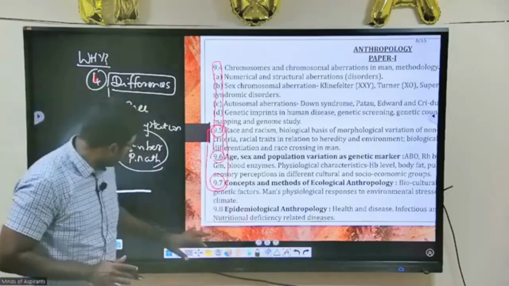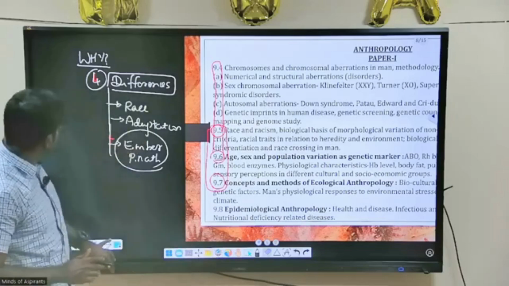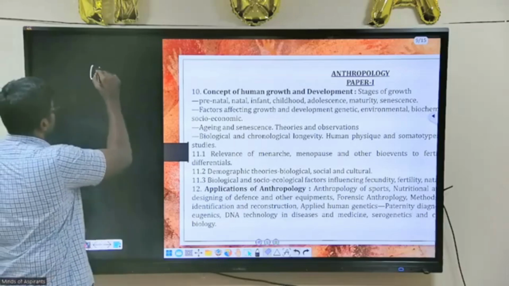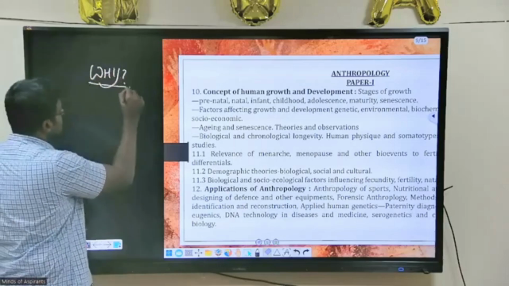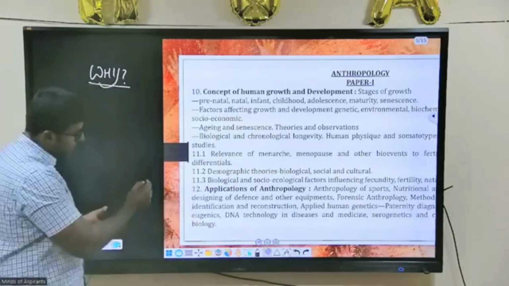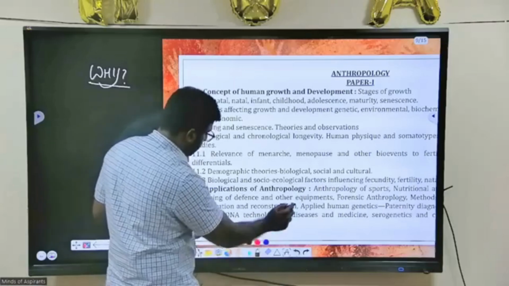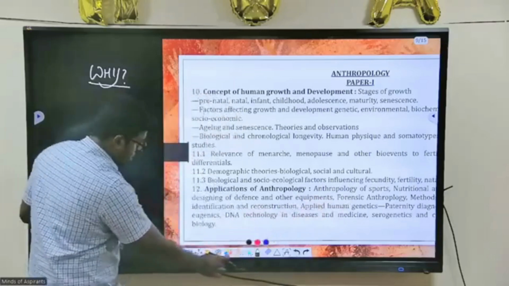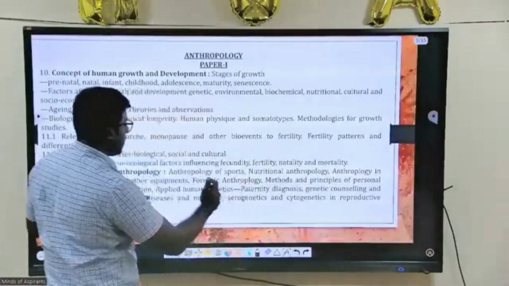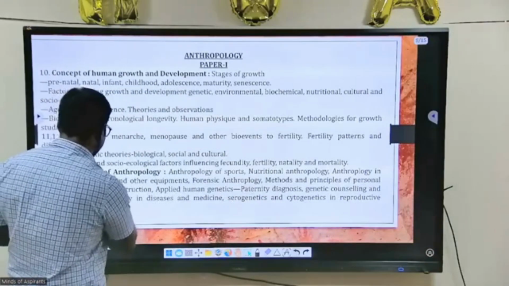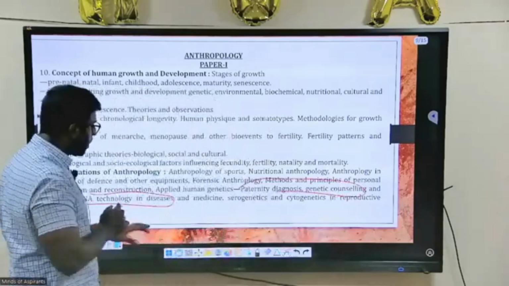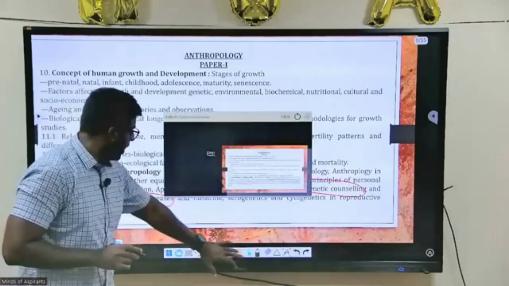Next section, that is the fourth, fifth section. Why as civil servants you have to study anthropology is that one of the most important topics here is forensic anthropology. You will have some DNA technology and diseases, paternity diagnosis, genetic counseling, all this under forensic anthropology. You will have it here.